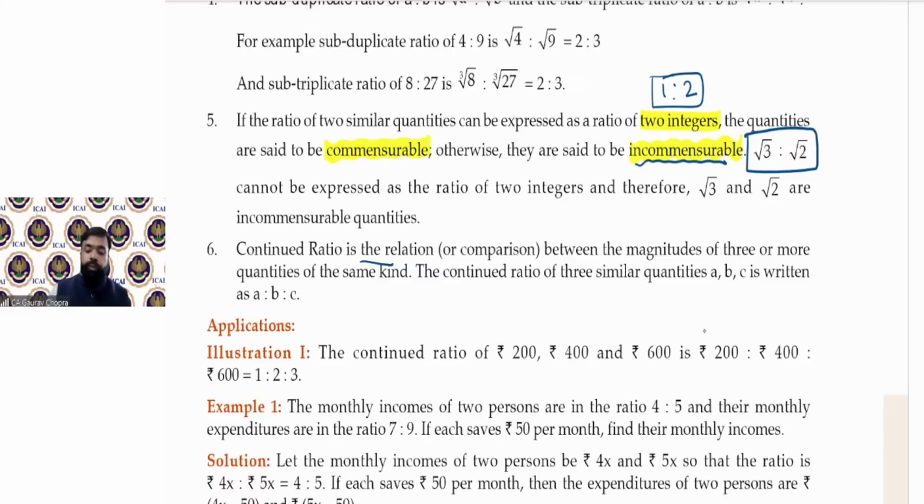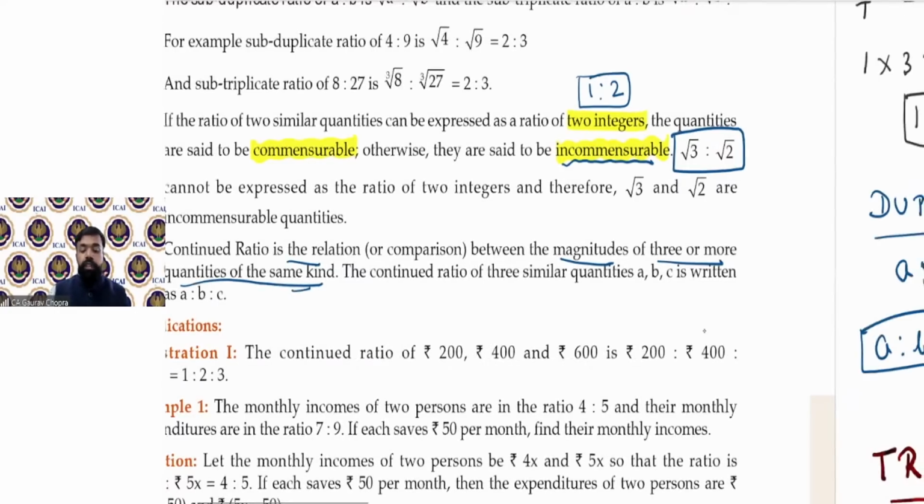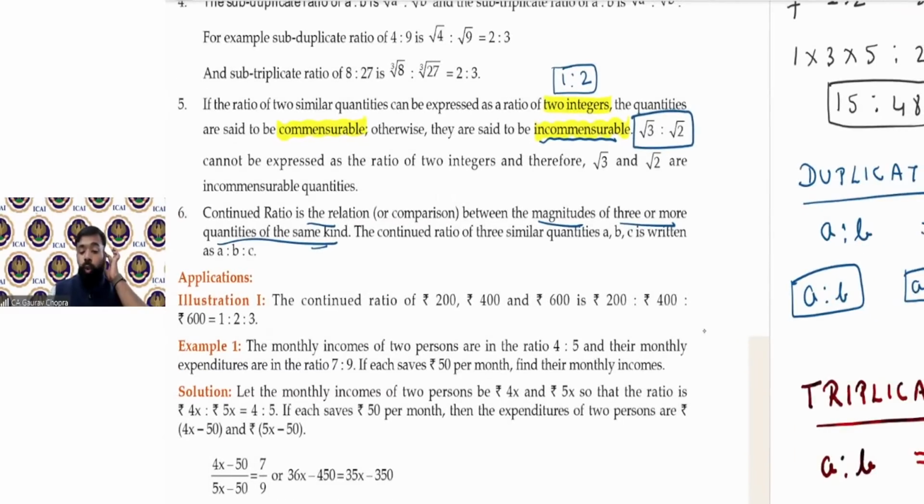It is the relation between the magnitude of three or more quantities of same kind. जब तीन या तीन से ज्यादा जो क्वांटिटीज है वो एक जैसी, तो उसको हम कंपेयर करके क्या बोलेंगे? कंटिन्यूड रेशियो. So it is the relation between the magnitude of three or more ratios of the same kind. Then the continued ratios A, B, C is written as A is to B is to C.